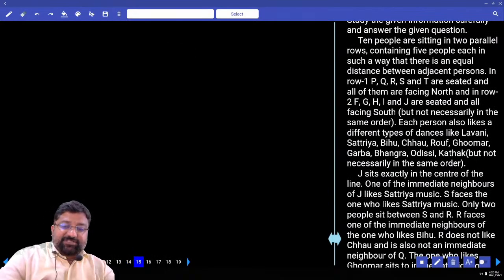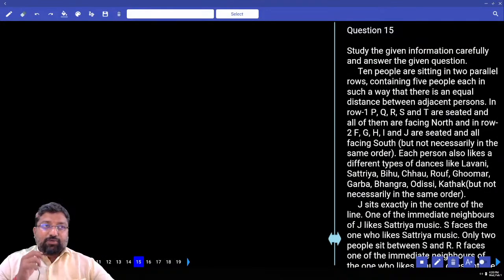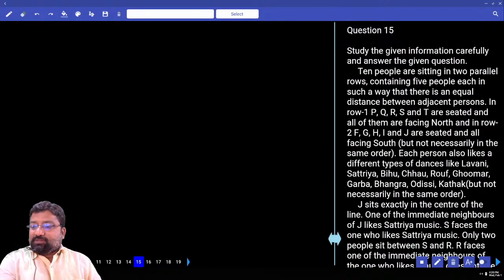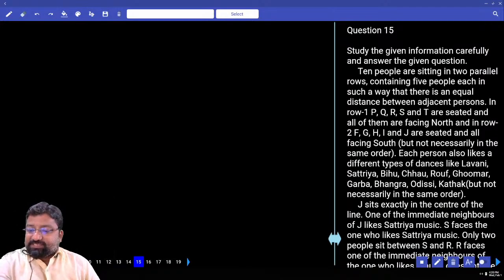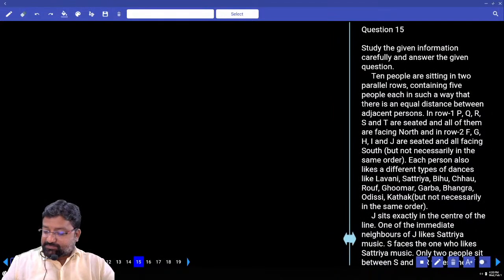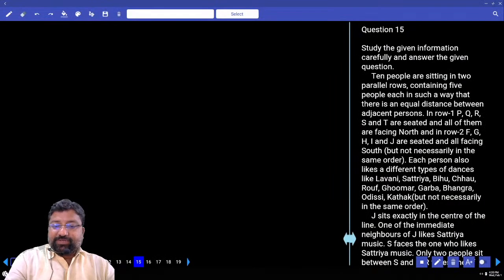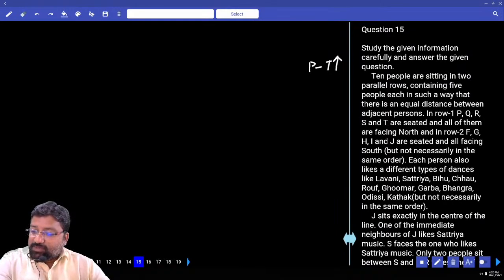15, I have a different question. Let me see what's happening here. 10 people are sitting in two parallel rows containing 5 people each in such a way that there is equal distance between the adjacent persons. In row 1, P, Q, R, S and T are seated. All of them are facing north. P to T, what are they doing? Facing north.